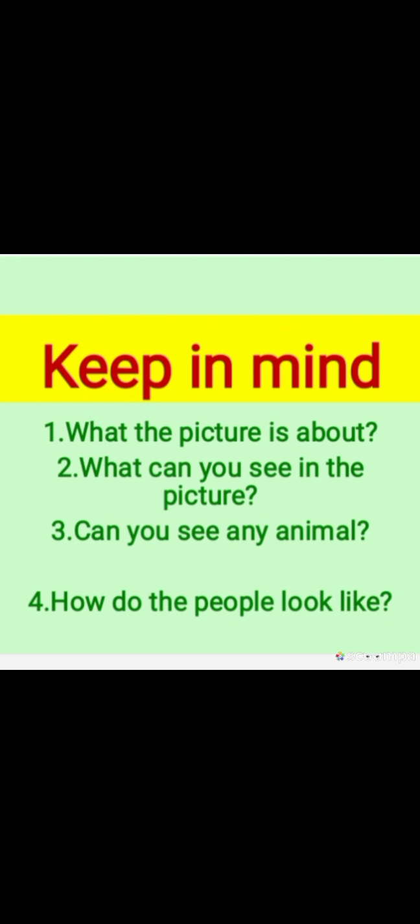Like you have to observe the season, you have to observe the place or like moving things, moving grass, moving flowers, or enjoying the weather. If people are playing, you have to write on all. So means you have to write on each and everything in an attractive way about the picture.